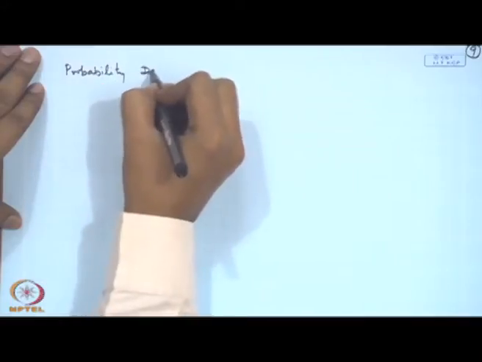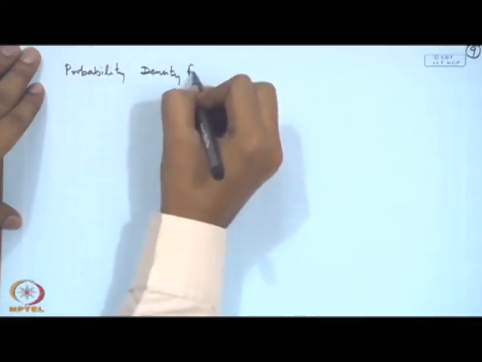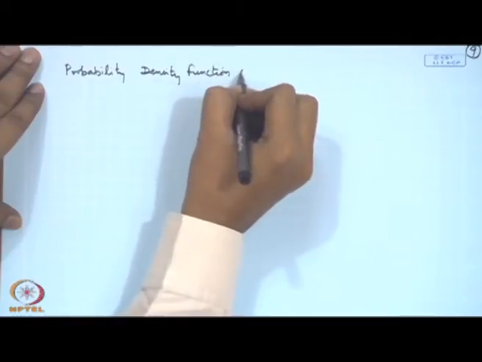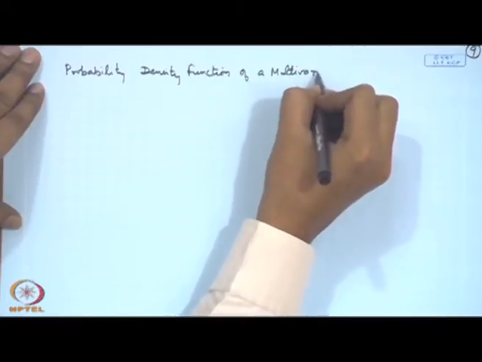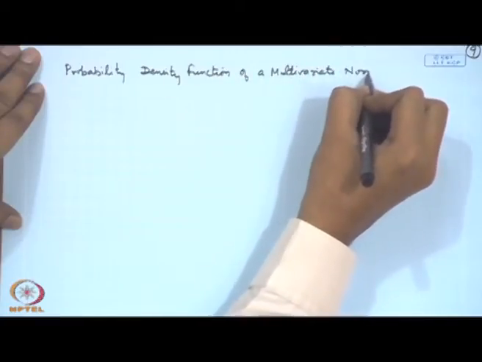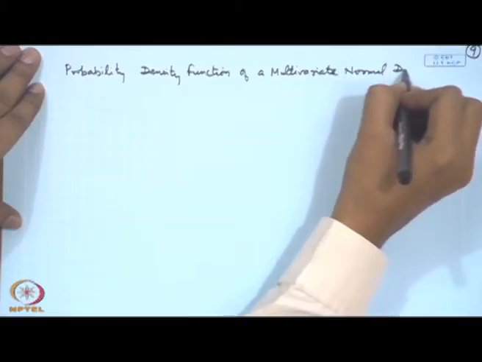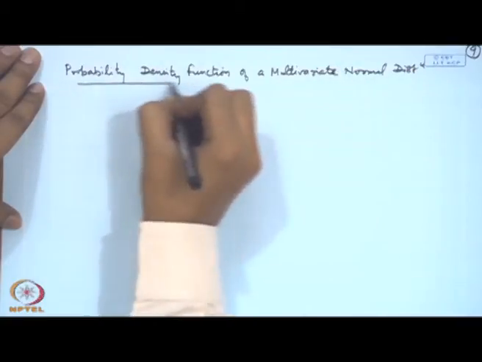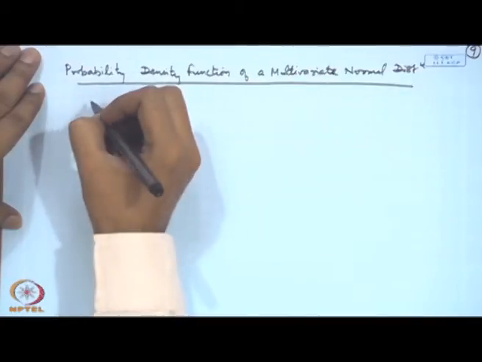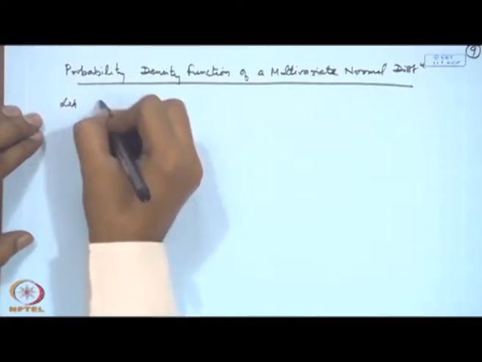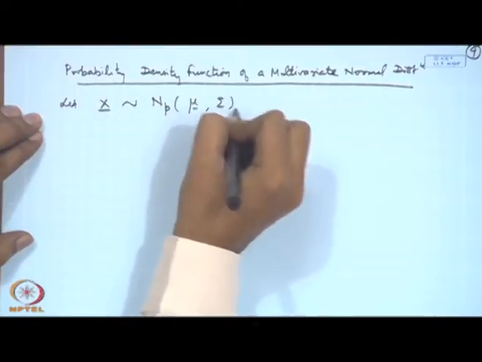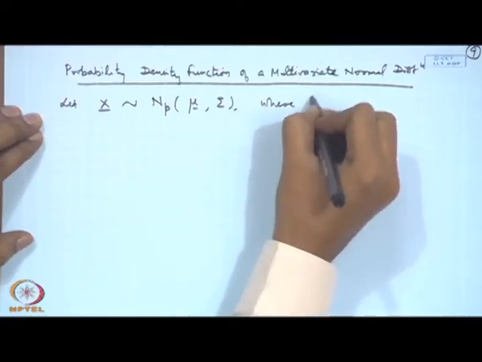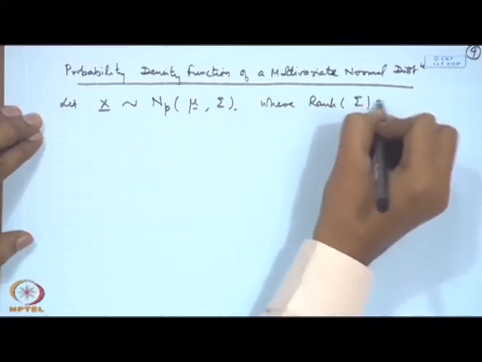So, we talk about the probability density function of a multivariate normal distribution. So, let us consider x following N_p(mu, sigma), and I consider full rank. Rank of sigma is equal to, say, p.